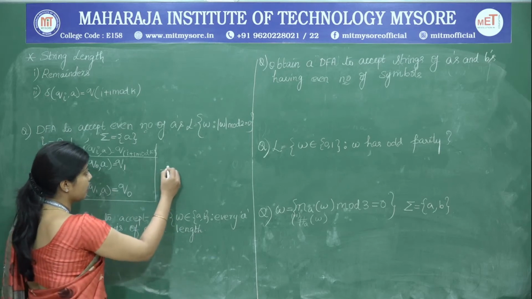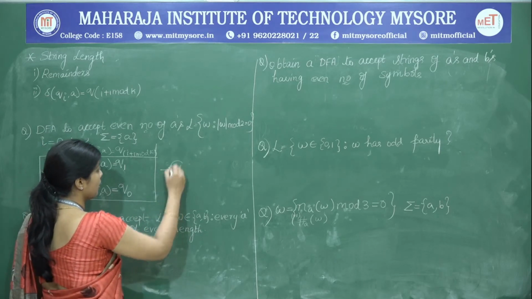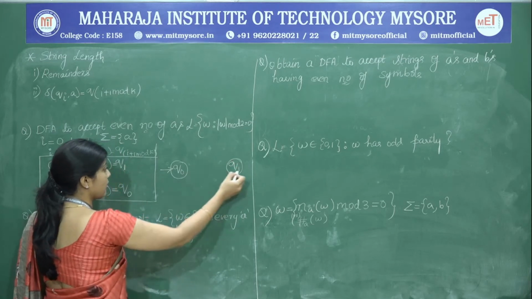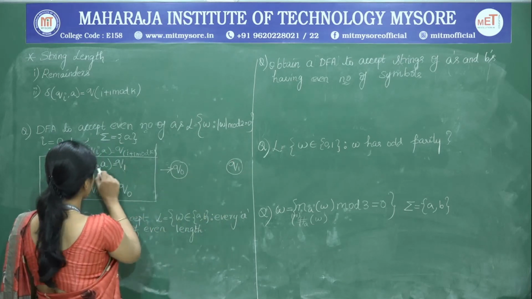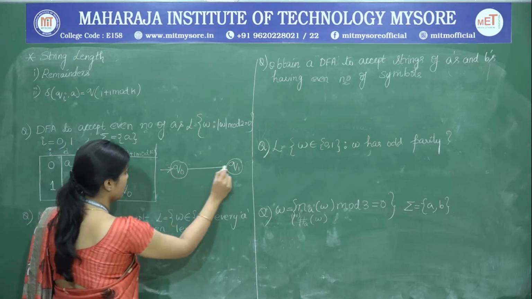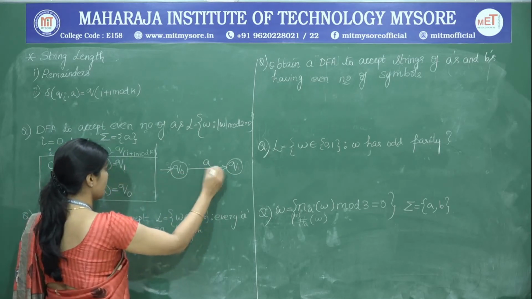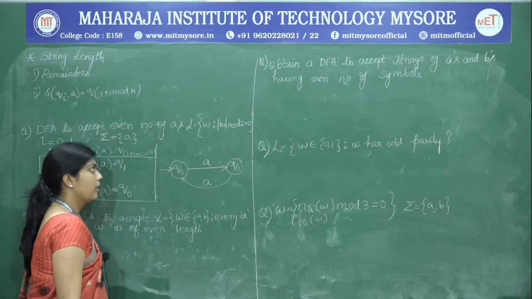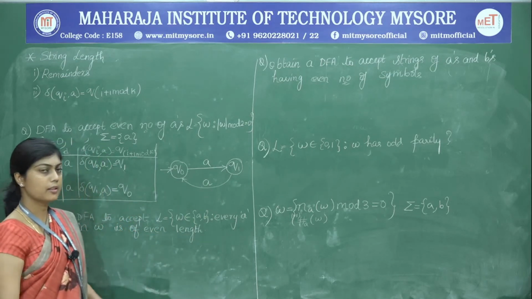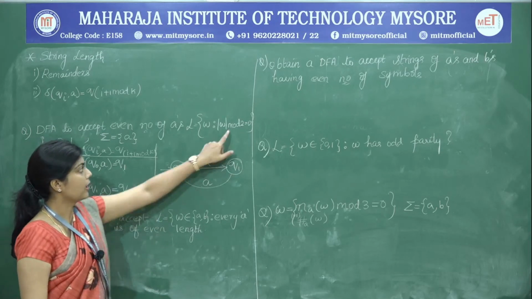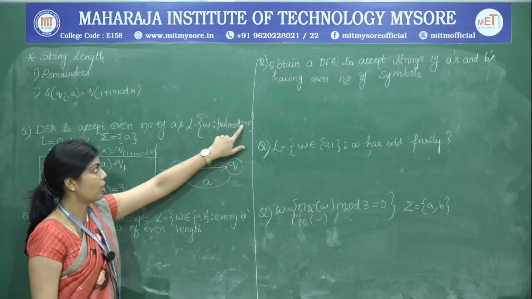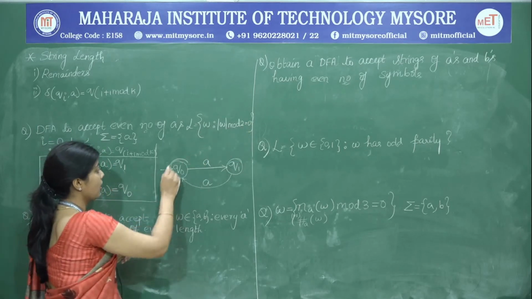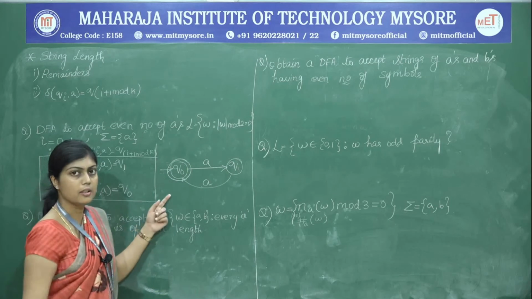So we will write the diagram now. We have Q naught as one state and Q1 as another state, 0 remainder, 1 remainder. So Q naught on A is going to Q1 and Q1 on A is going to Q naught. Next we have to find out the final state for this DFA. We are interested in something mod 2 is equal to 0. Therefore Q naught is going to become the final state.